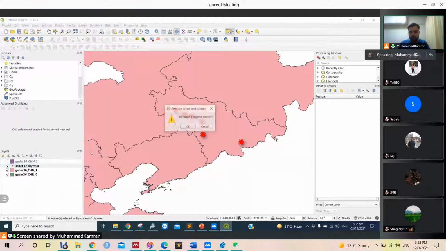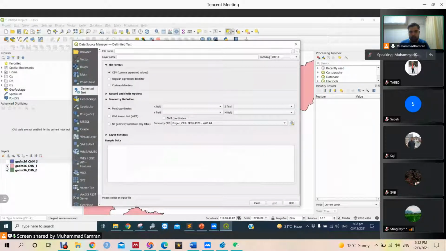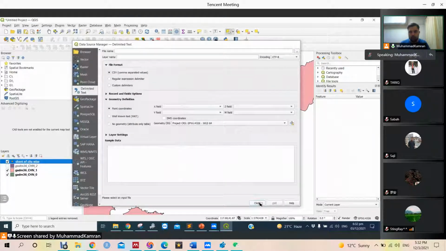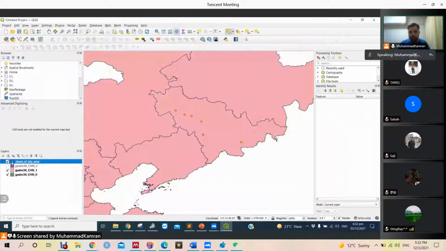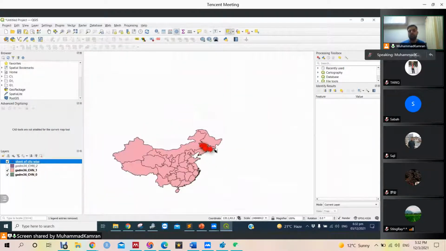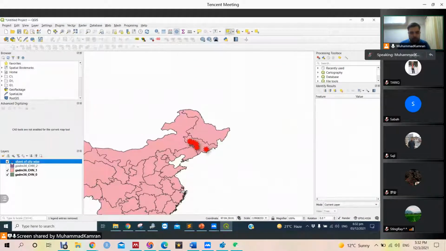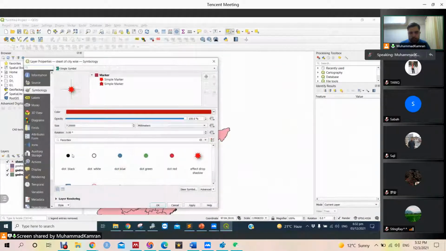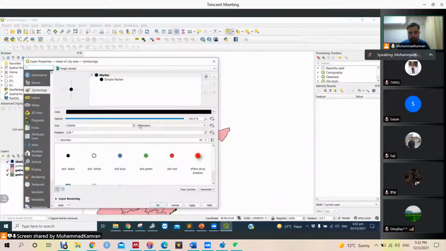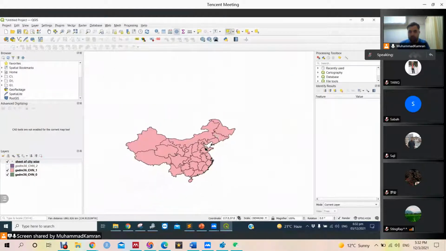We will remove this file, but there was actually no need to remove it, because it was all automatically updated. Again we add these points, and now we can see we only have data inside the Jilin province. So our next task is to show this data in a beautiful representation. So this was our one step.